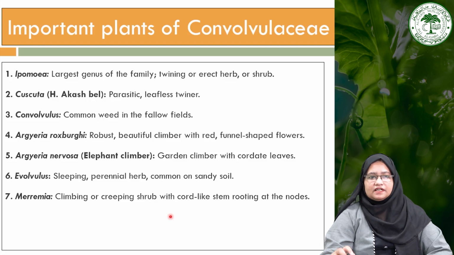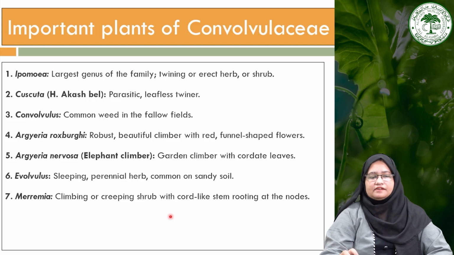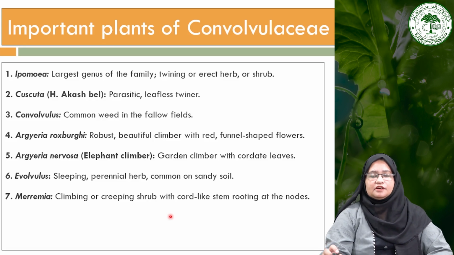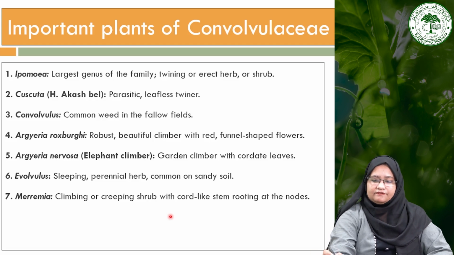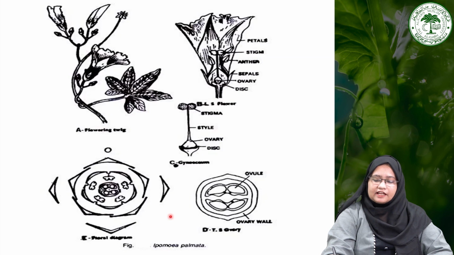Now moving towards the next characteristic, that is the androecium. The androecium is present only in the male flowers, and male flowers in general are produced in large numbers in plants. The number of stamens in general is 5, and they are sometimes free or form a column, as we can see here. The anthers are dithecous, extrorse, and dehisce longitudinally or are curved. As we can see here, the anthers are curved.